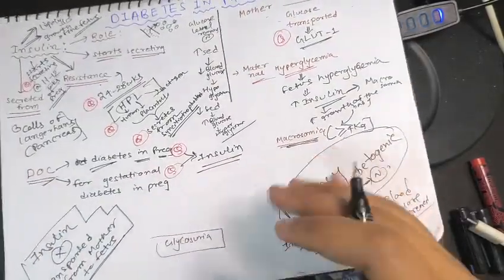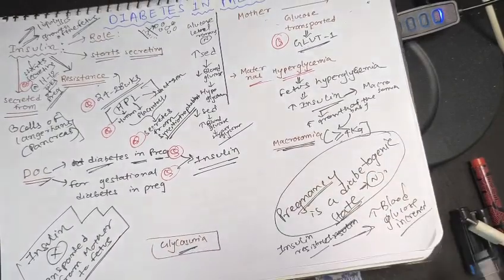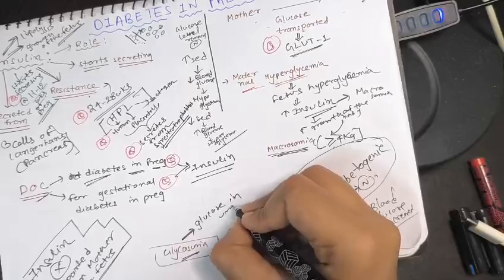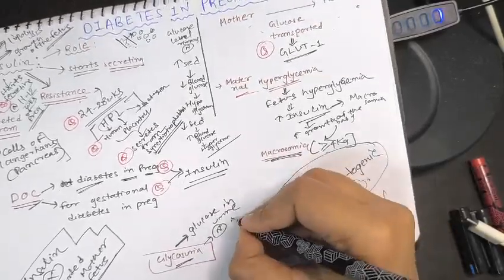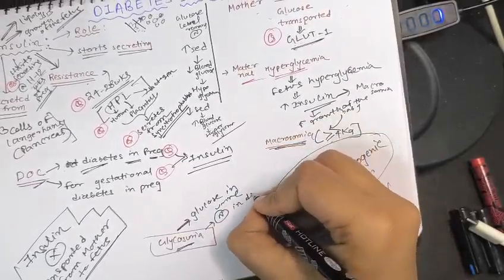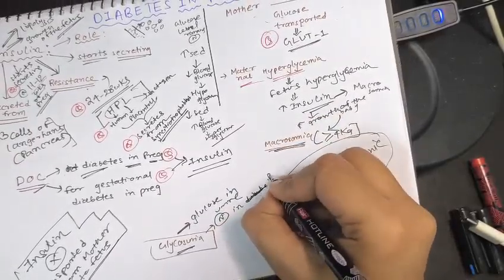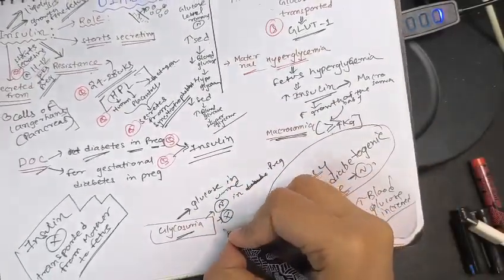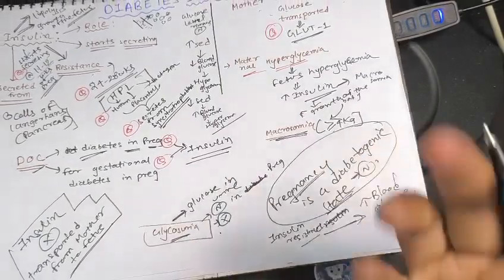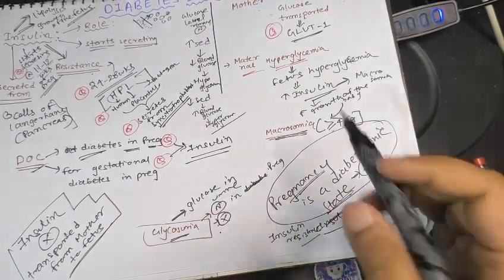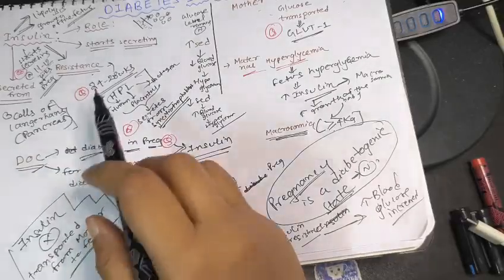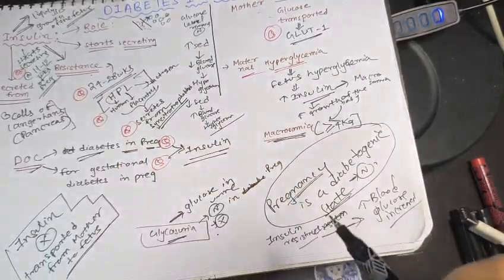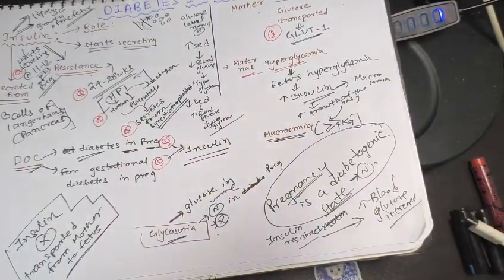Now, glycosuria, a term I have written. Glycosuria is glucose in the urine, right? And it's pretty normal in pregnancy, but it doesn't denote that the mother has to be diabetic, because it's a normal phenomenon. And I'm repeating again that insulin resistance is also a normal phenomenon, including that pregnancy is a diabetogenic state. These are all normal phenomena.